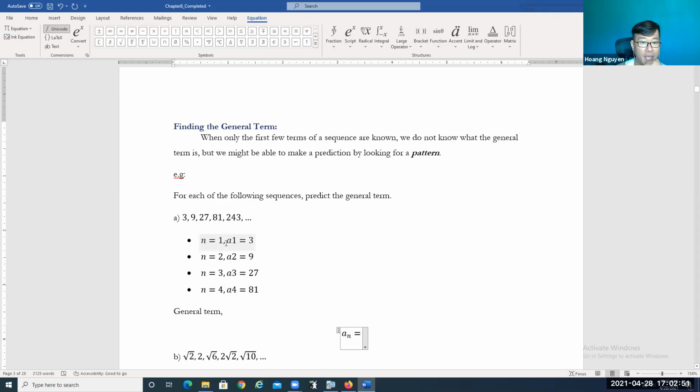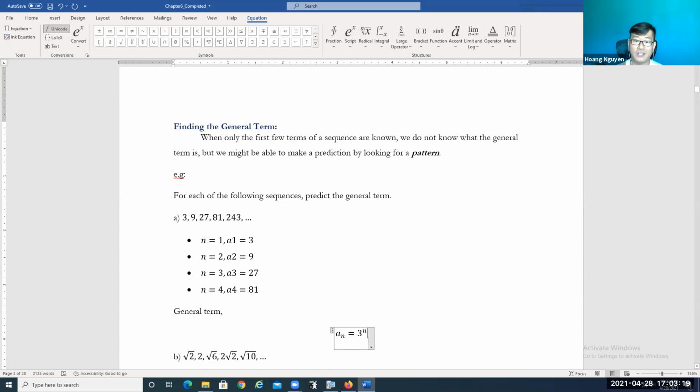When n is equal to 1, we have 3 to the power 1, which is 3. When n is equal to 2, a2 is 3 to the power 2, which is 9. When n is equal to 3, the third term is 27, which is 3 to the power 3. When n is equal to 4, the fourth term is 81, which is 3 to the power 4. So the general term might be 3 to the power n.